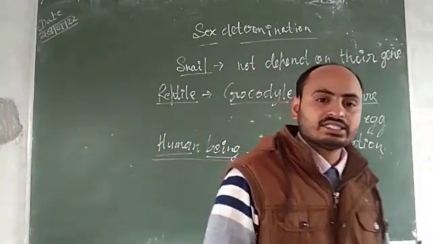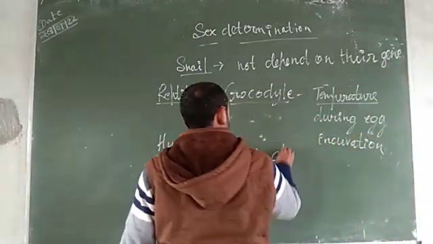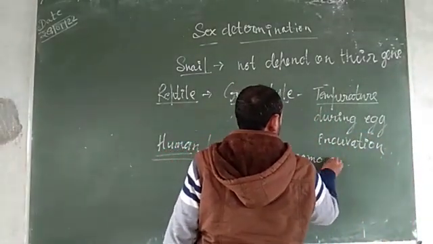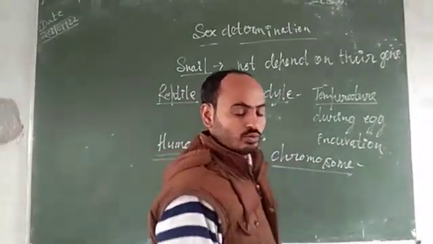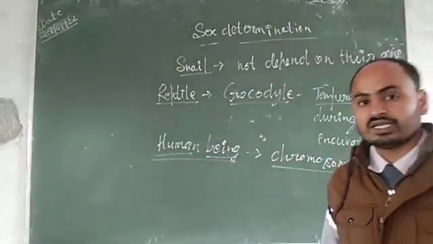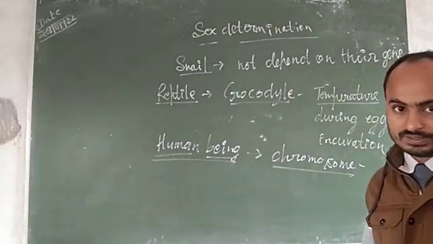But in human beings, these sexes are determined on the basis of their chromosomes. Which type of chromosome is present in their cells determines their sex.